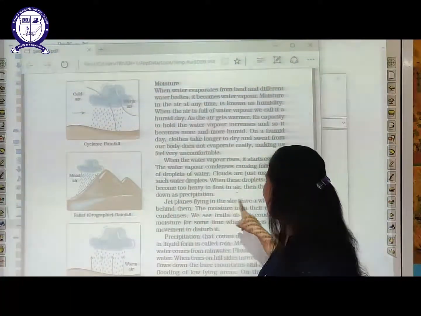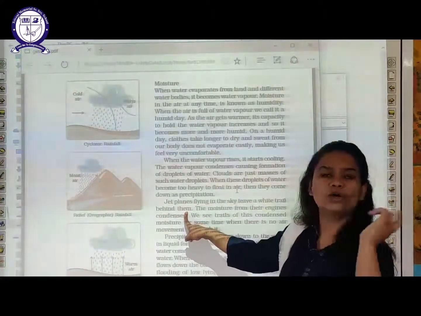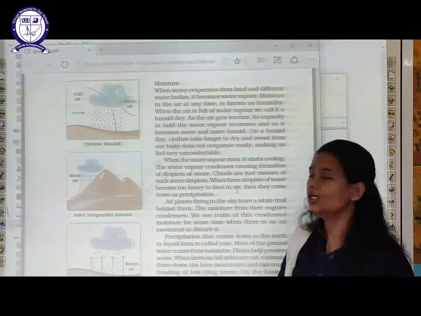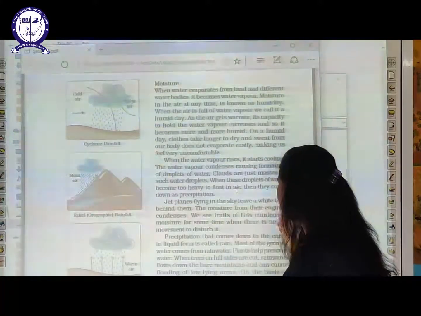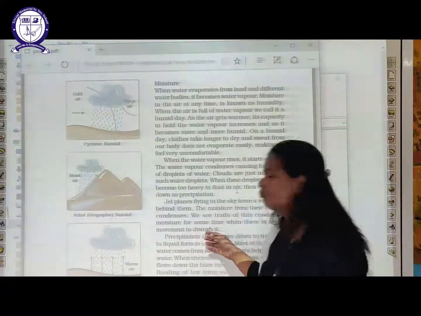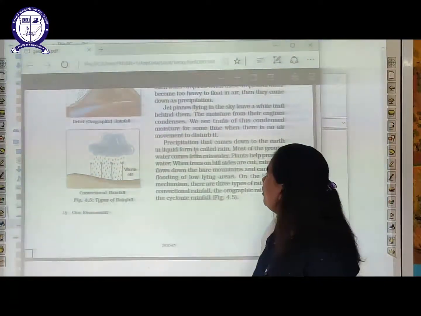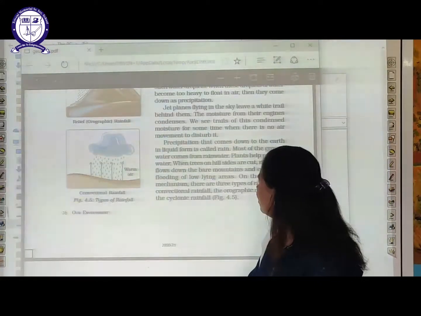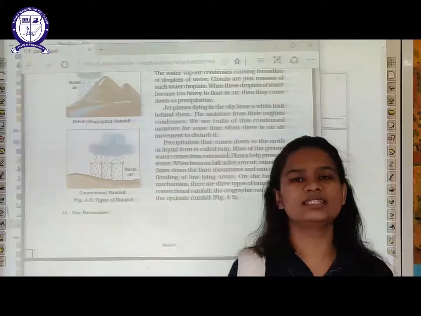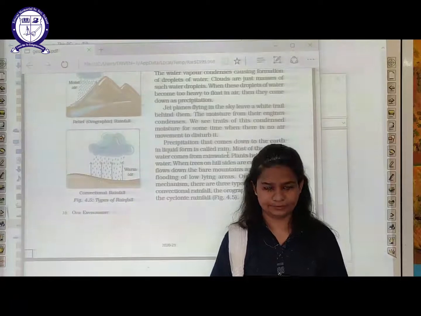Jet planes flying in the sky leave a wide trail behind them. We can see trails of this condensed moisture for some time when there is no air movement to disturb it. Thereafter, students, precipitation that comes down to the earth in liquid form is called rain. I have already told you this. Let us recall the whole concept again.